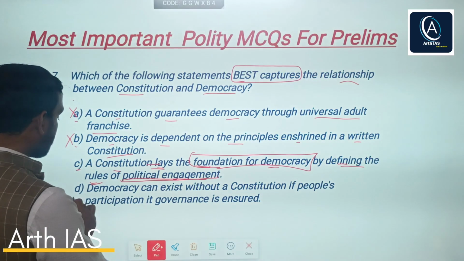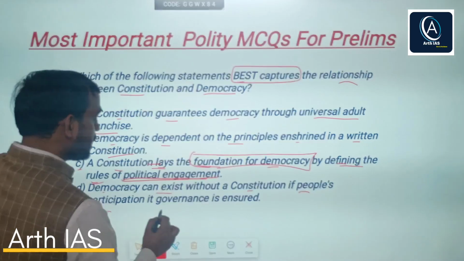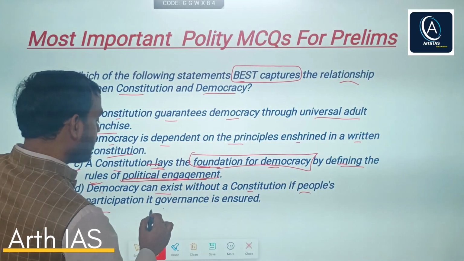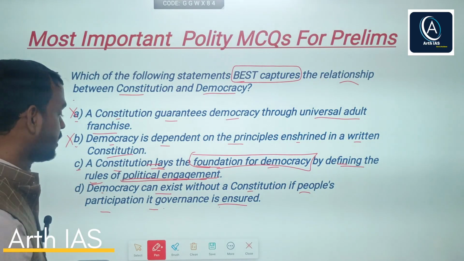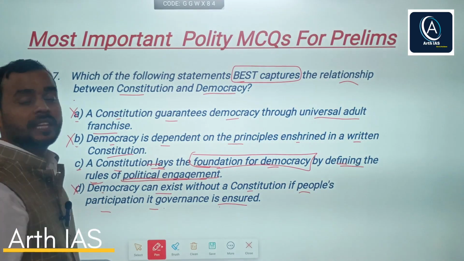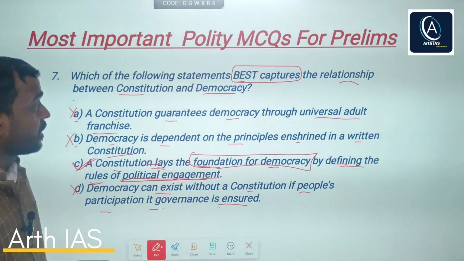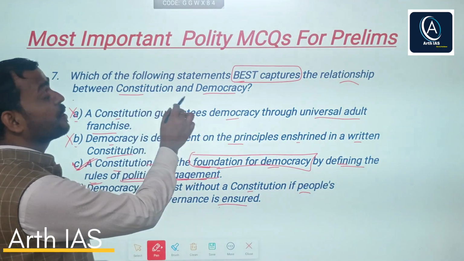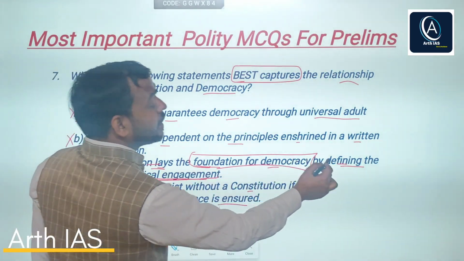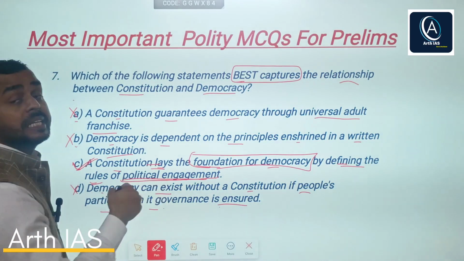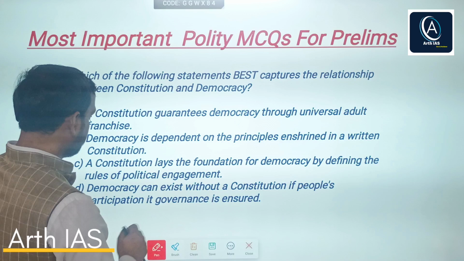But read the last option. Democracy can exist without a constitution if people's participation in governance is ensured. Not necessary, right? So C would be the right answer. The option that best captures the relationship between constitution and democracy is: a constitution lays down the foundation for democracy by defining rules of political engagement. This would be the right answer.